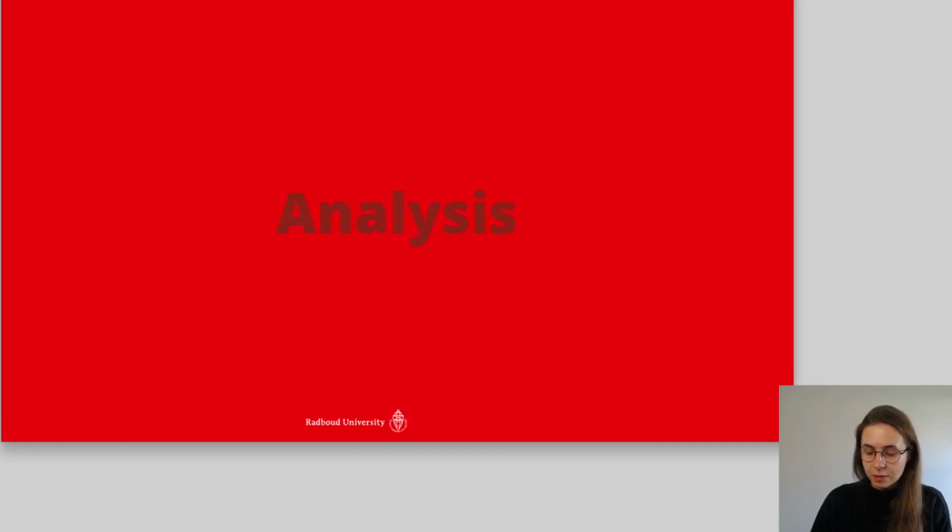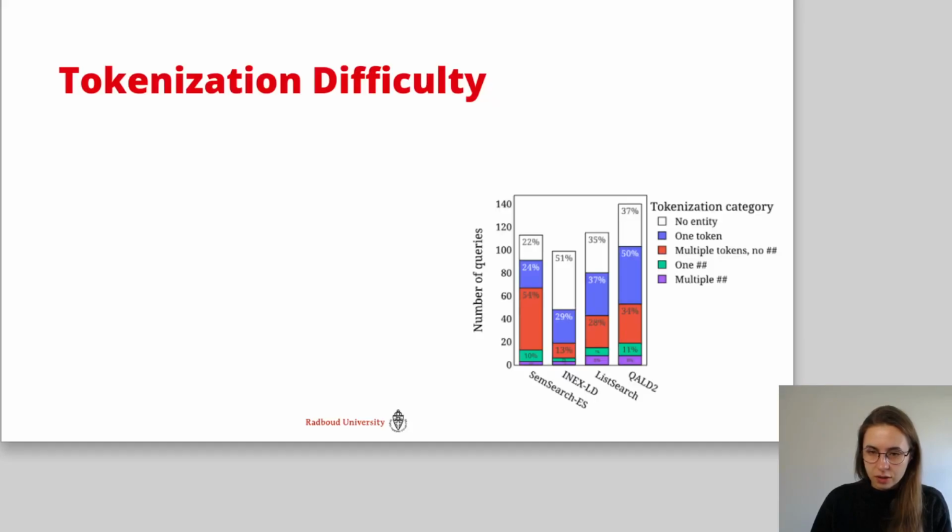So let's perform some analysis to see what's going on in this model. First, we wonder if the rarity or the difficulty of the entities annotated in the queries had anything to do with the performance of this model. For that, we divide the queries into 4 categories depending on the most rare or difficult entity annotated in this query. The first category are entities which can be tokenized by the regular BERT tokenizer with just 1 token. These are very common entities such as France.